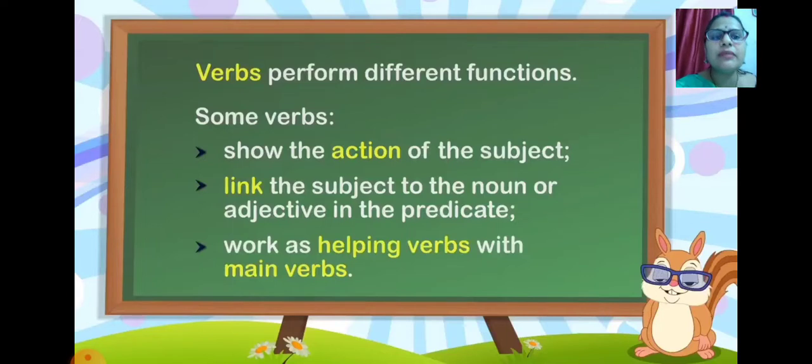You have heard about helping verbs: am, are, was, were, and modal verbs like can, could, would, will, shall, should. These are your helping verbs, modal auxiliary verbs. They can also work as main verbs, or be used as linking verbs. How will you find out whether it's a linking verb or a main verb? That I will tell you.